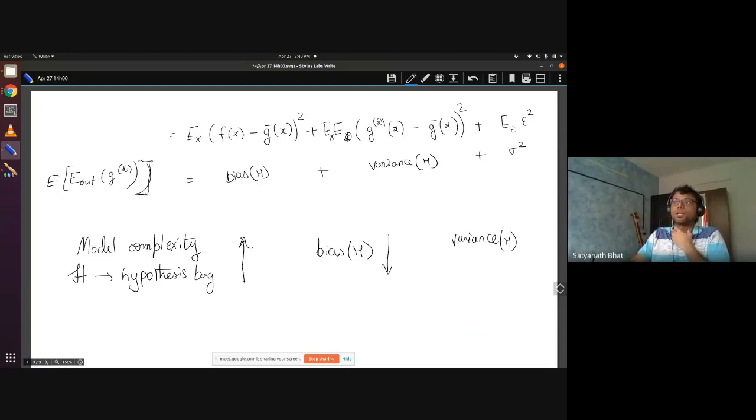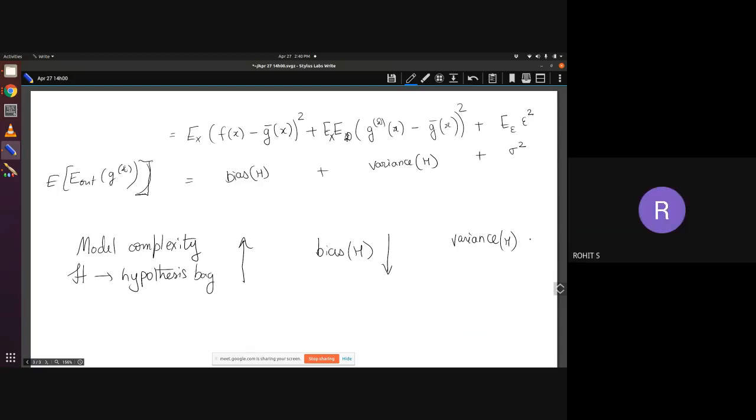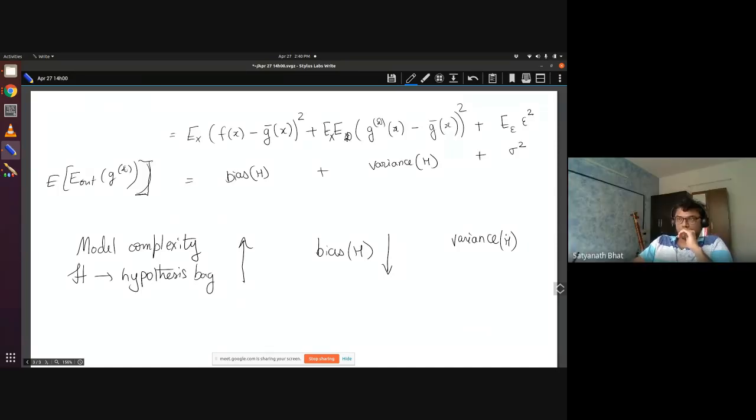If I increase my model complexity, what will it do to the variance? It may or may not increase, right? Because in this case it increased, but see, model complexity, if I am adding, what I am doing essentially is more and more possibilities are coming here, right? See, this is the average.